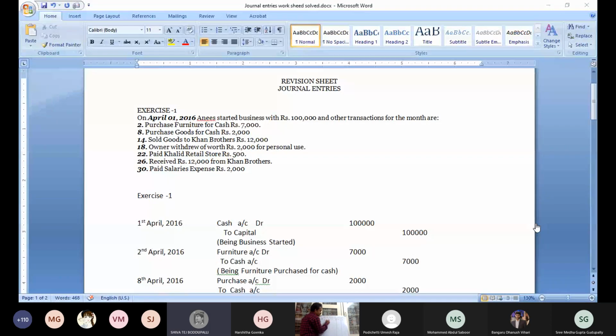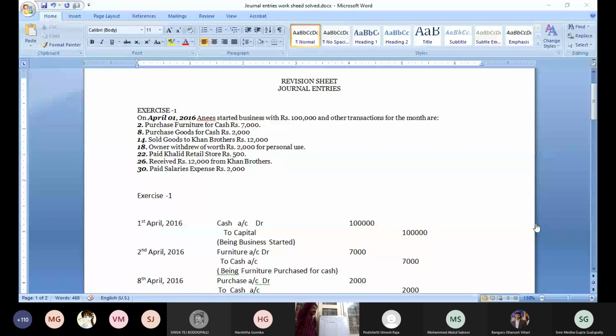So cash account debit to Khan Brothers. Khan Brothers, 12,000. See, previously we sold goods to him on credit. Now we are receiving from him. Sold goods to Khan Brothers, that was the second or third transaction. So that amount we are now receiving.